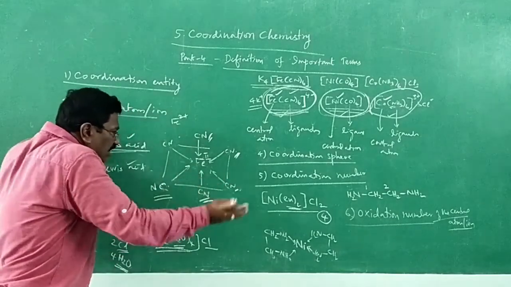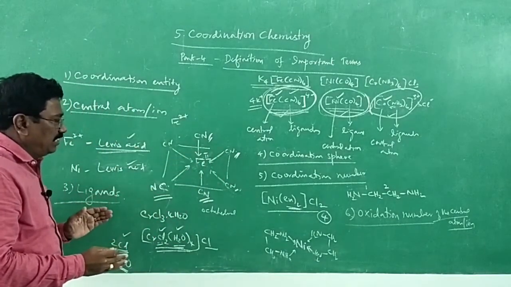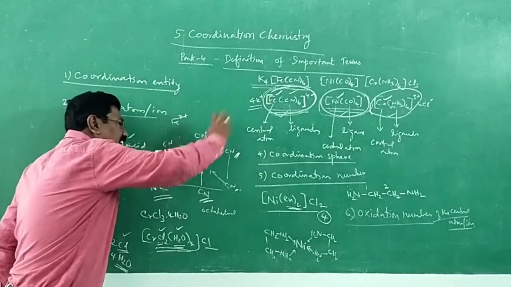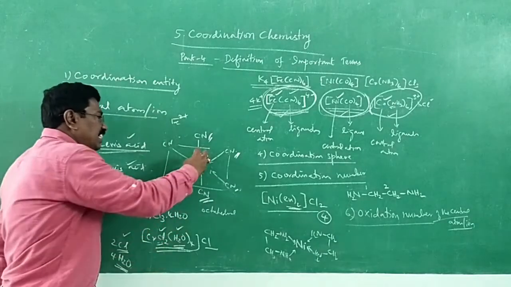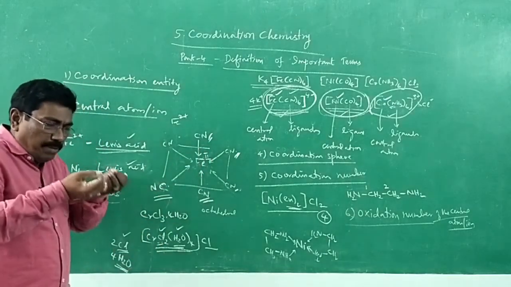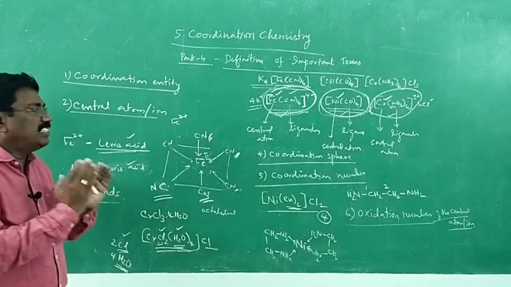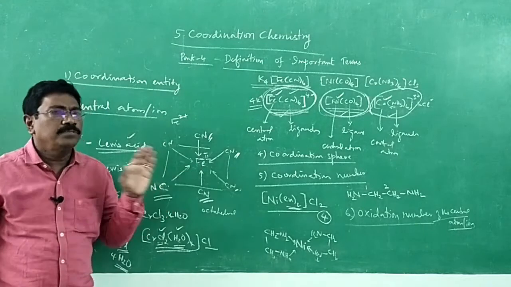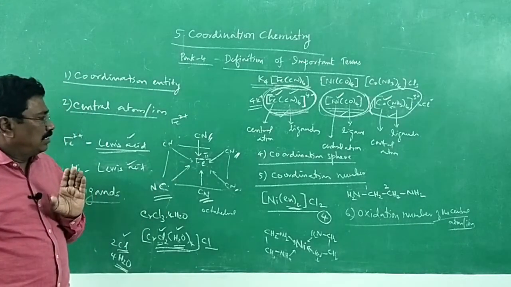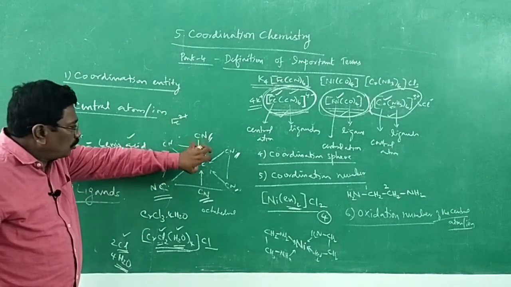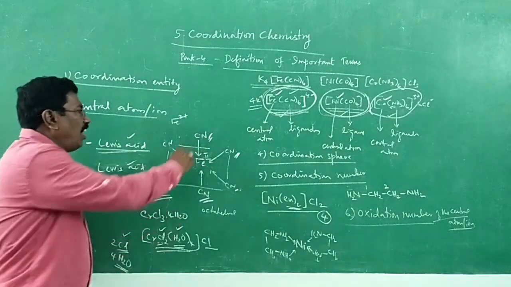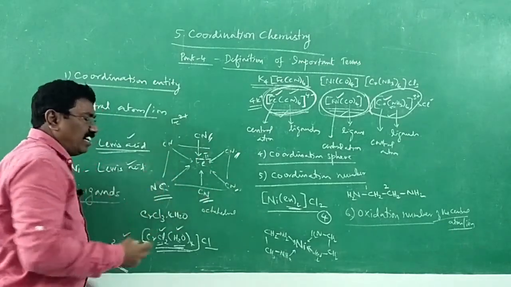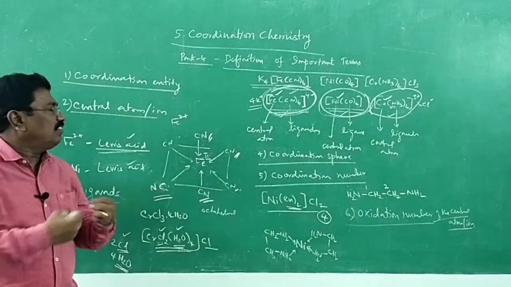If those ligands are removed from the coordination entity with their electron pairs, the central metal atom may be left with some charge. That charge is said to be the oxidation number.